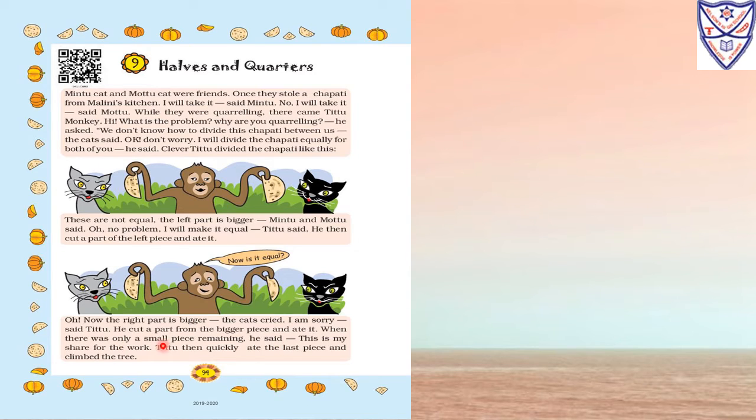When there was only a small piece remaining, he said, "This is my share for the work." Again he did the same thing, and now only some part was left. So the monkey said, "Okay, I will eat the remaining part. I have done the work, for that I will eat this share." Titu then quickly ate the last piece and climbed the tree.